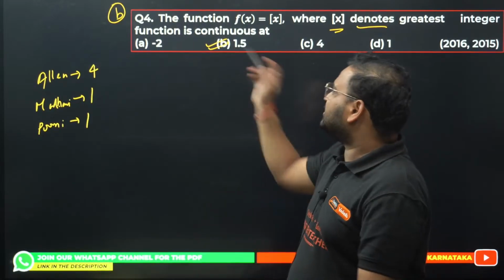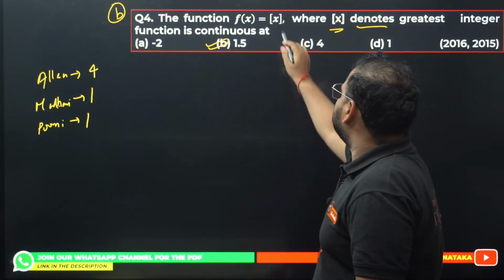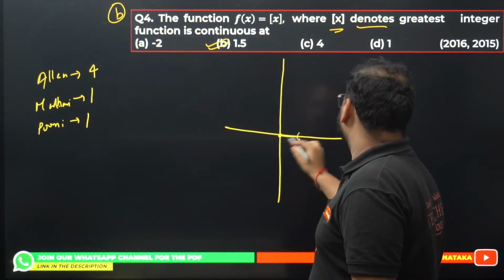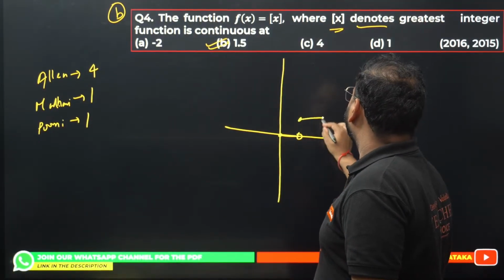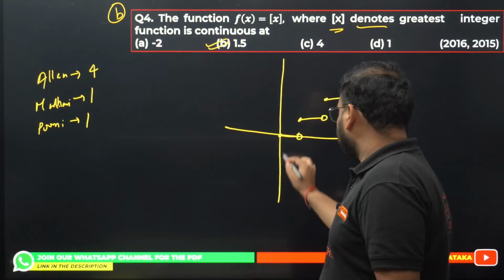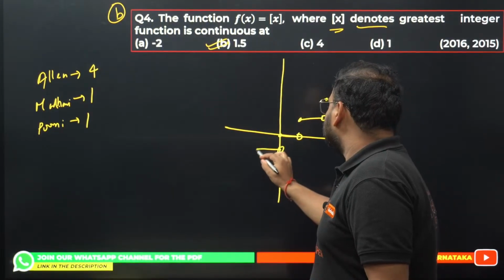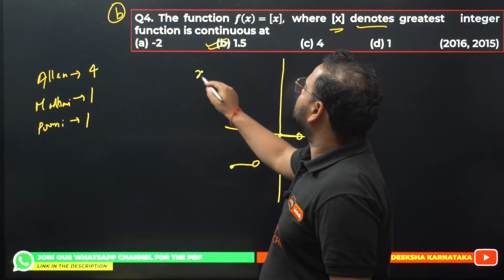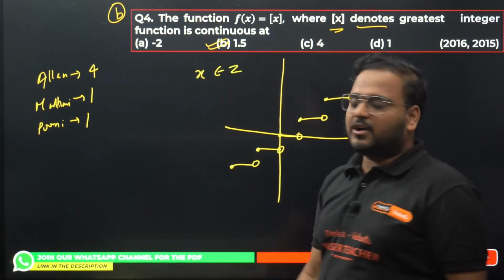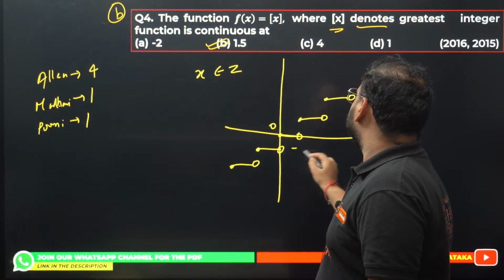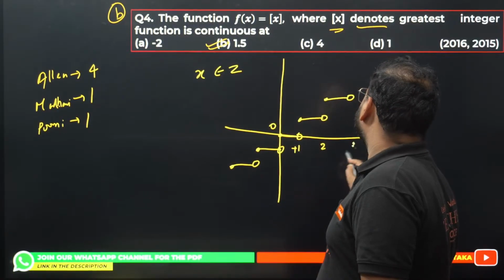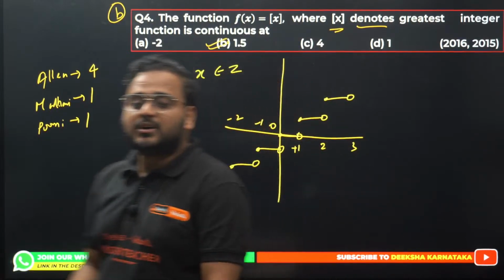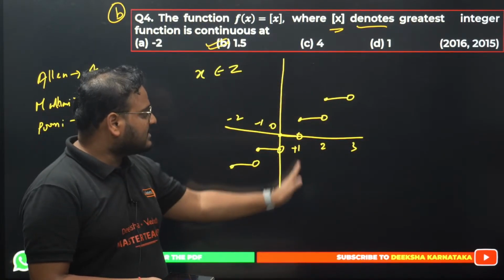Of course this is very much clear, right? Because if you define GIF, the graph looks like this. Remember, you have closed over here, open here, closed here, open here, closed here, open here. So every time at integers there is a break in the function. When x belongs to integers, whether it is 0, minus 1, plus 1, 2, 3, whatever you take, the function breaks. There is a discontinuity in the function.